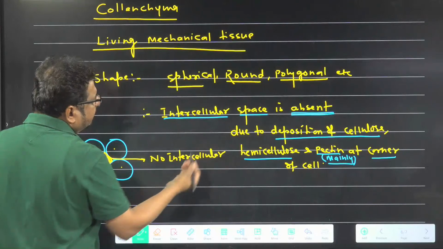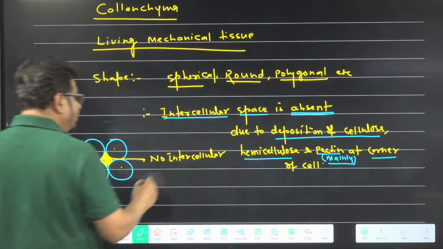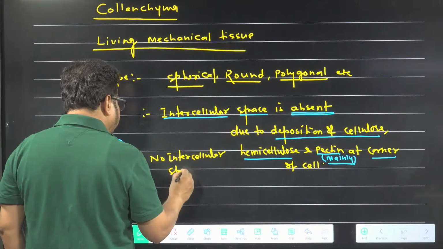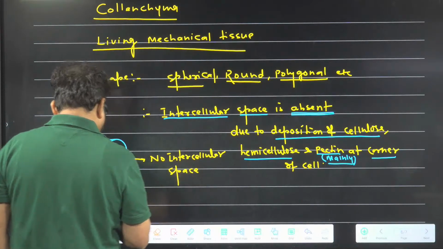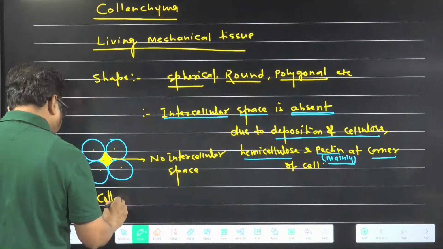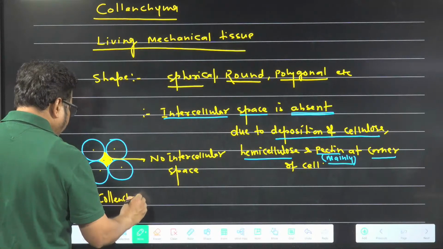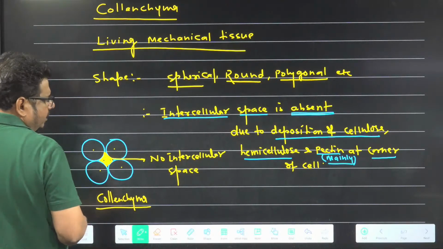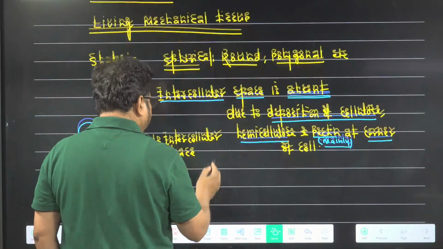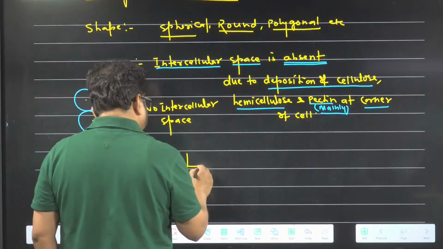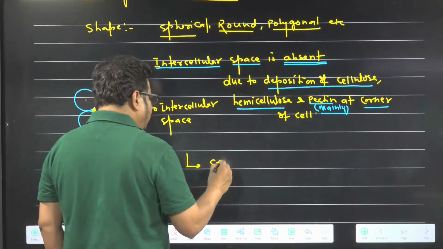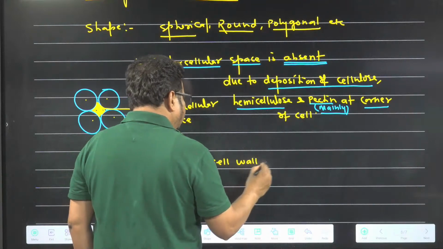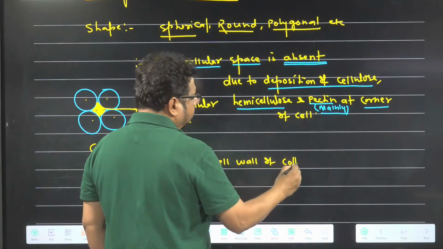So in parenchyma, intercellular space may be present, but in which one is no intercellular space present? Collenchyma. So you tell me one thing, can I write that the cell wall of collenchyma